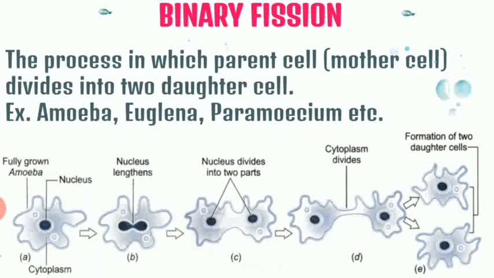So just see how the nucleus got stretched, and in the third step the nucleus is divided into two, and then the cytoplasm or body of the amoeba divides and it forms two daughter cells. So in this way binary fission takes place where a mother cell divides to form the daughter cells. For example, you can talk about amoeba, euglena, paramecium. Most of the protozoans divide by this particular process which is called binary fission.